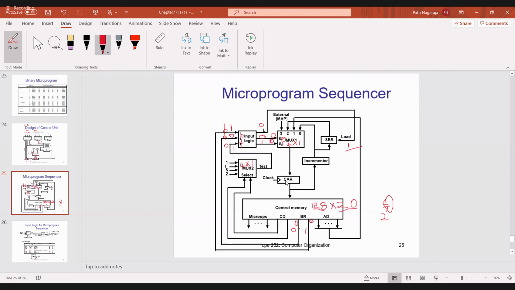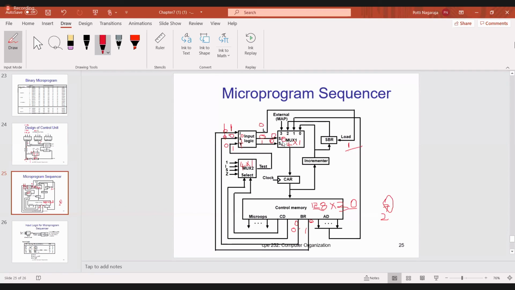So like that, you have to verify the truth table. Do you understand what I said? When you execute the call instruction, you have to go for another branch. Before going to another branch, you have to increment the CAR value by 1 and store that value in the subroutine register. Is it okay? Any doubt? Are you understanding what I am saying? Yes, sir.